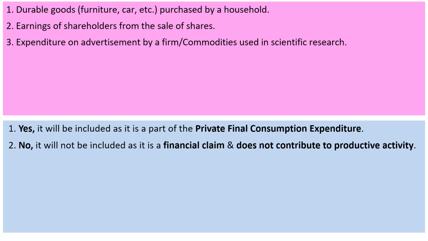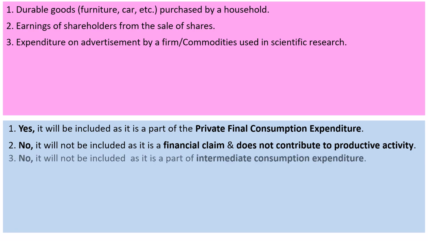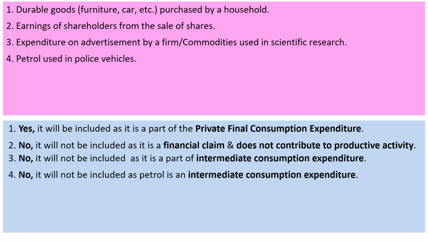Expenditure on advertisement by a firm or expenditure on commodities used in scientific research. This will not be included in national income as it is a part of intermediate consumption expenditure of the firm. Petrol used in police vehicles. This also will not be included in national income since it is a part of intermediate consumption expenditure.